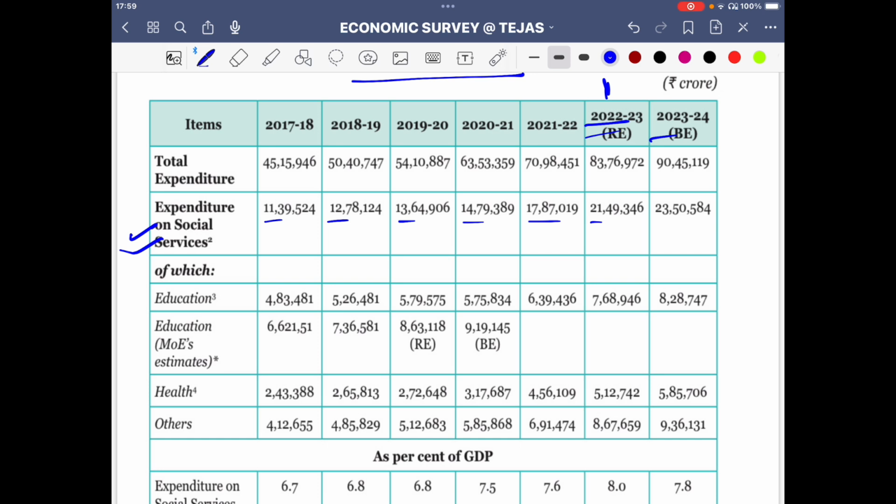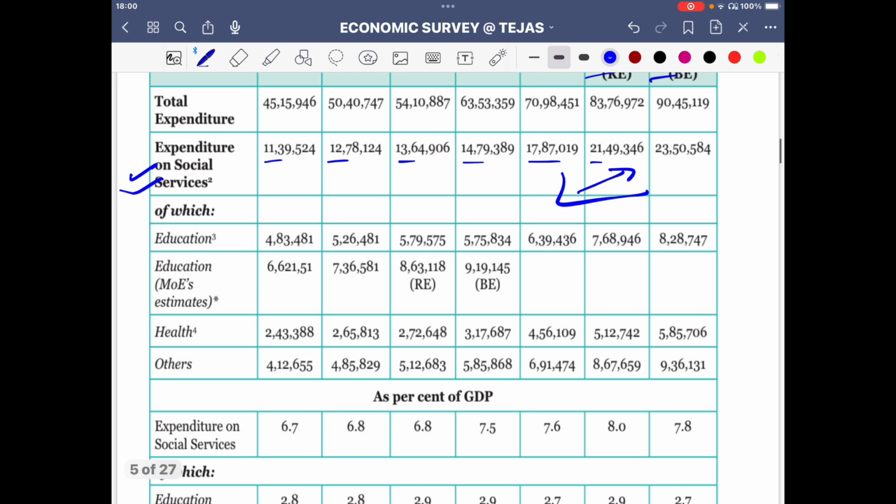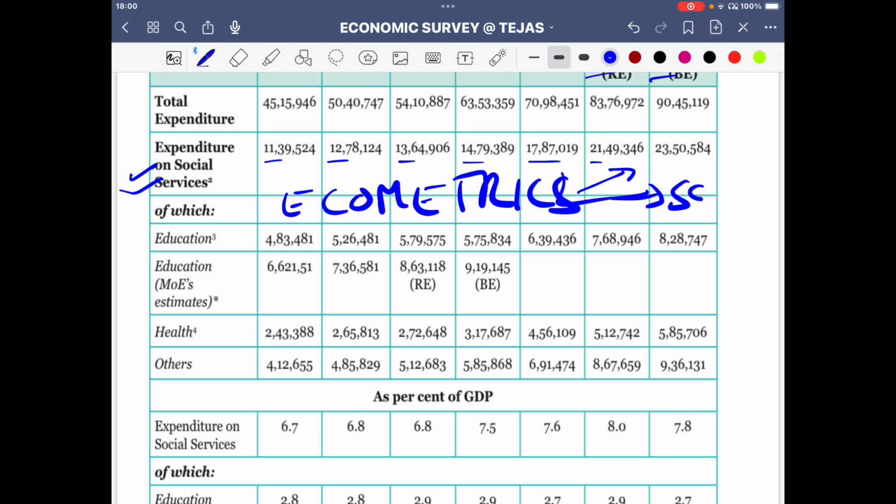Again, it has increased. That upward-sloping graph is very much representative of the social dynamics and the economic dynamics: economics, econometrics providing a base to society.